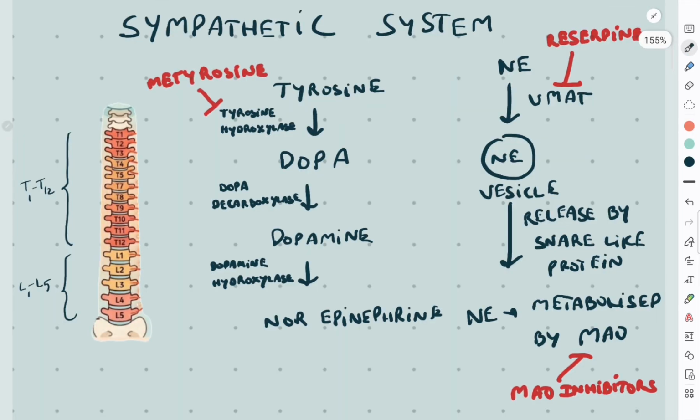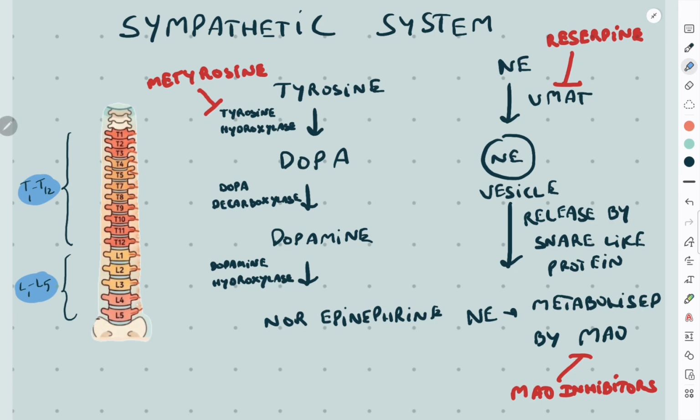In contrast, sympathetic efferents originate from thoracic segments T1 to T12 and lumbar segments L1 to L5, primarily relying on norepinephrine, with the exception of sympathetic fibers to sweat glands and skeletal muscle vasodilator fibers, which release acetylcholine.